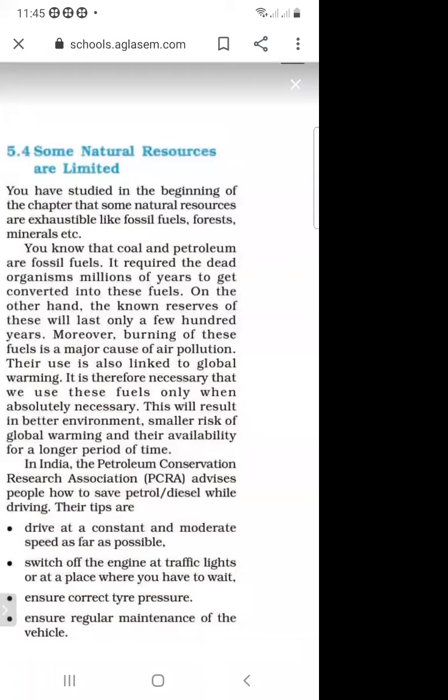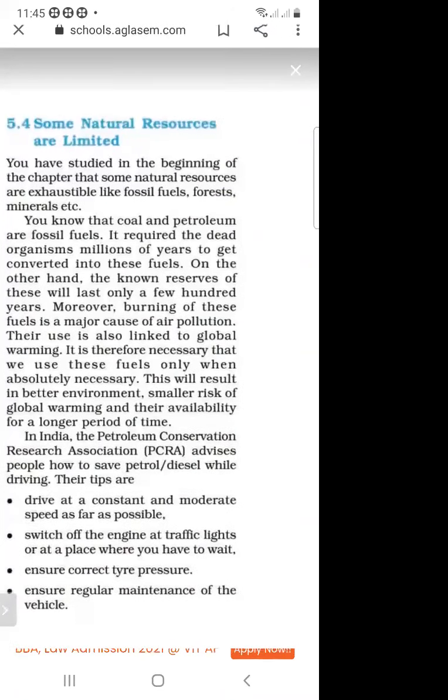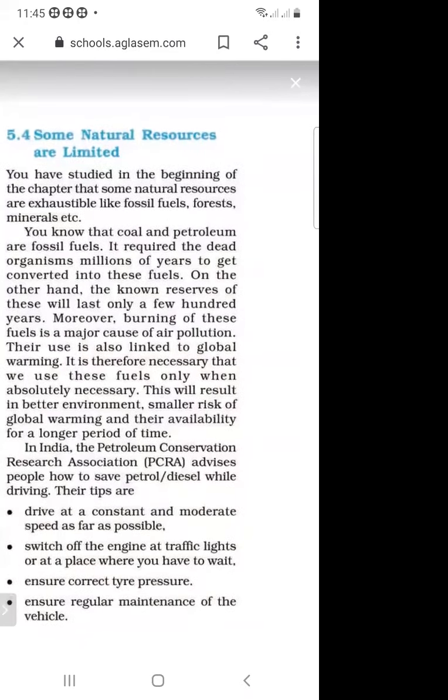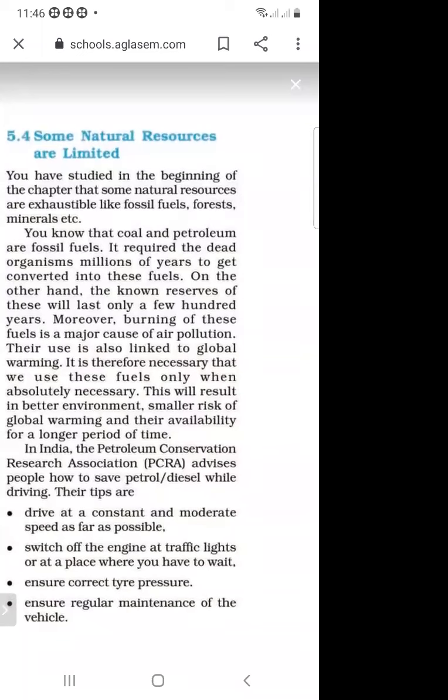You have studied in the beginning of the chapter that some natural resources are exhaustible, like fossil fuels, forests, and minerals. You know that coal and petroleum are fossil fuels. It required dead organisms millions of years to get converted into these fuels. On the other hand, the known reserves of these will last only a few hundred years.